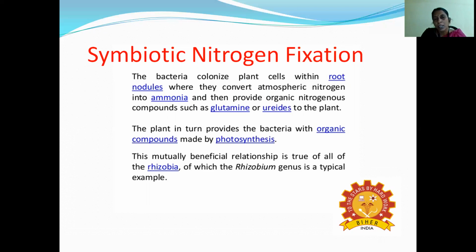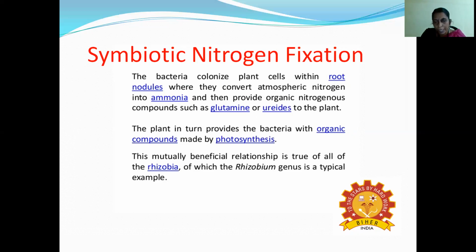So the bacteria colonize the plant cells within the root, where they multiply. The bacteria are present in the root and multiply there. That is carried out in the root nodules, where the bacteria convert atmospheric nitrogen into ammonia in the presence of